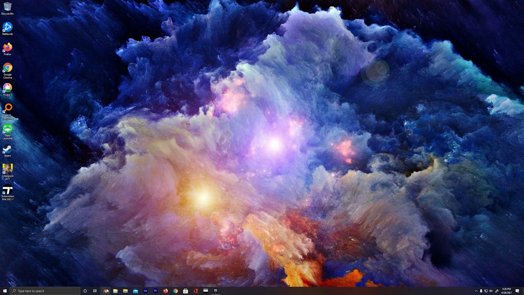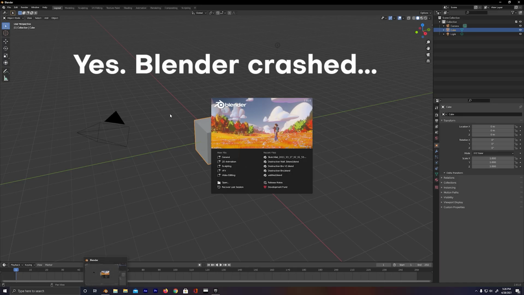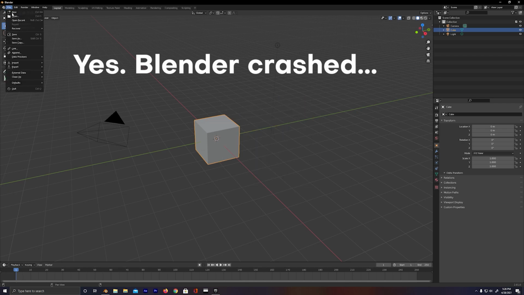Here is the part of the tutorial where Blender crashed. Normally that would be a super depressing moment and I might have even just given up, taking like a 5-day break. You know, having to start from scratch kind of sucks. But thankfully, Blender has a built-in autosave feature, so if you have that same experience happen to you,